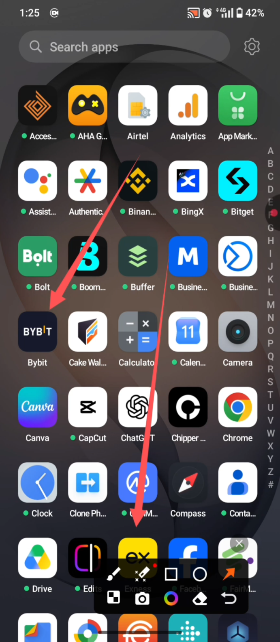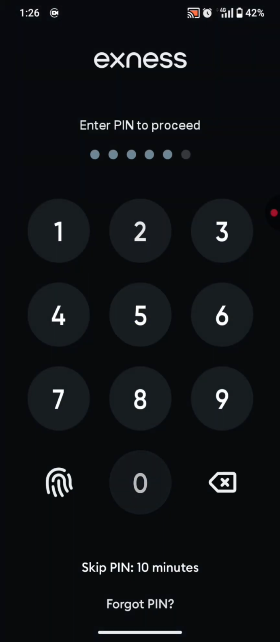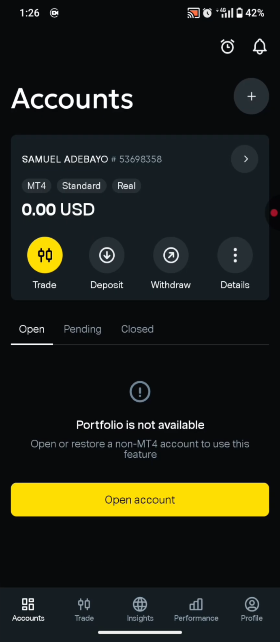And note that Exness does not sell USDT, neither are they an arbitrage platform, but with the help of those on the back end, we are able to perform this arbitrage seamlessly. So guys, let's get into my Exness account so I can show you my transaction history for today. So I enter my PIN, then I get in. So let me go ahead and check my transaction history.